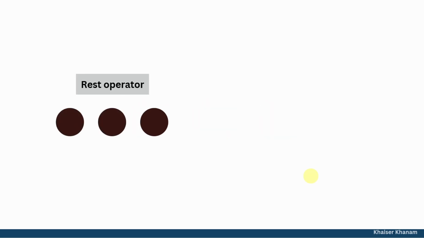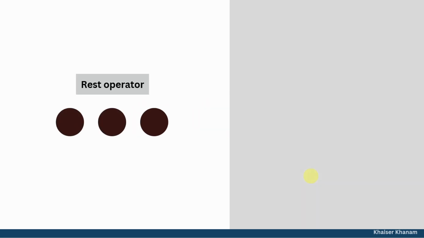Now here, three dots. Do not be mesmerized or overwhelmed with these three dots. These three dots are nothing but they represent the REST operator. In the next session, we will learn about the spread operator. Spread operator will also have three dots, but there is a subtle difference between REST operator and spread operator that I will show you in the next session. But remember, for REST operator, we use three dots.